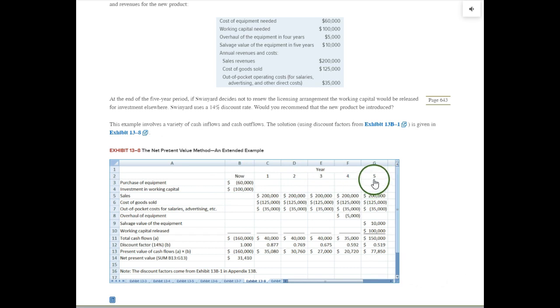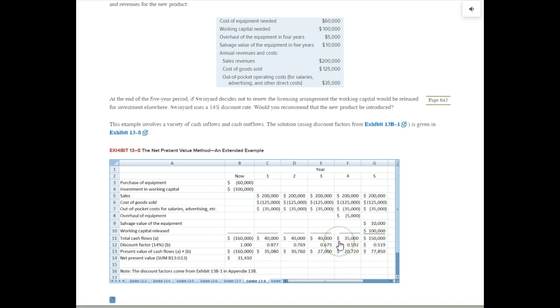We're talking about a 5-year period. We're looking at 14%. So we are going to take this year by year because we don't have even cash flows every year. We could combine these 3 years, but we're not going to in this example. Okay. So we need to find these factors from the table. Since we are looking the factors up year by year, I want to find the present value of this $40,000 and then of this one and this one, and then the present value of the last two, the $35 and the $150. We go to table number 1, the present value of $1, because we're looking for the present value factors for one lump sum amounts each year separately.